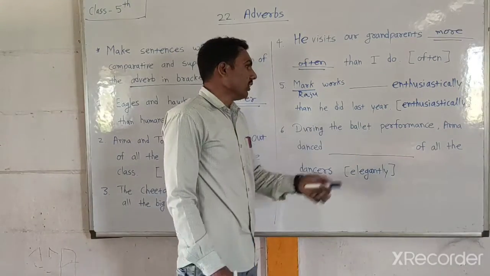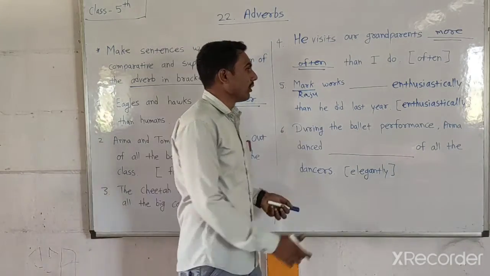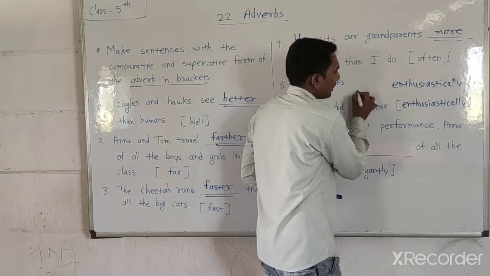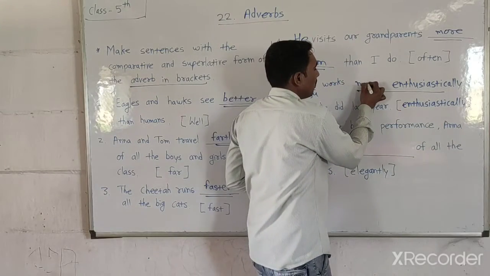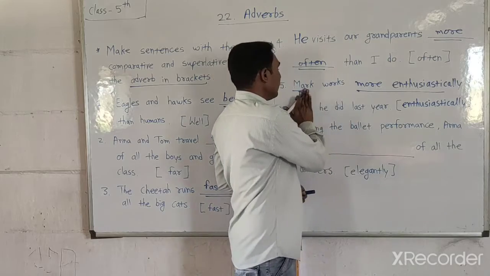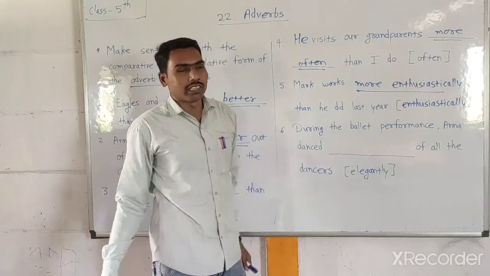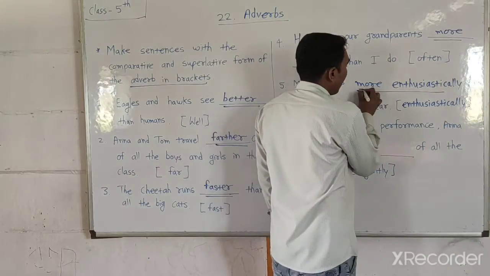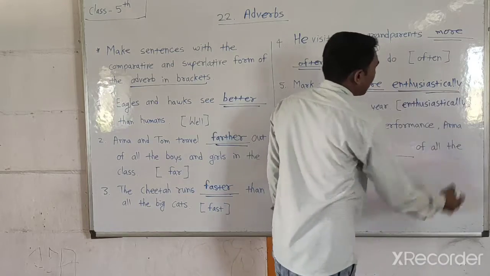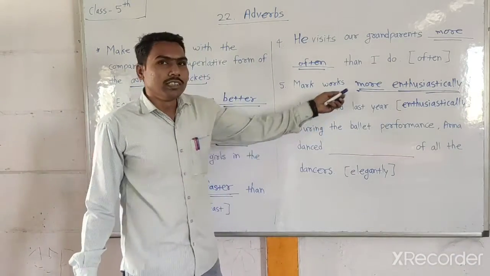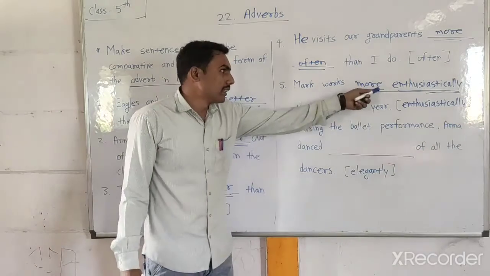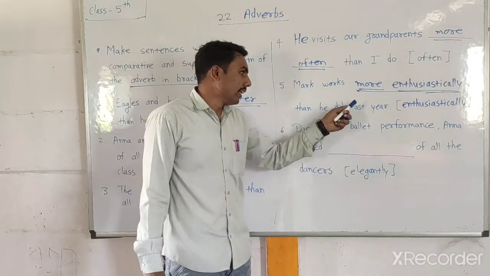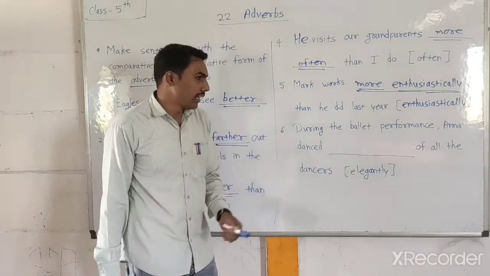According to sentence meaning, enthusiastically is already given here, so you can add only more here. According to sentence meaning, you have to add more plus enthusiastically. Now the next one: Mark works more enthusiastically than he did last year. Now the sixth one is here.